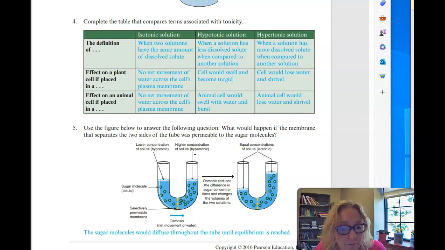So this would be a salt solution with something in it or a sugar solution with something in it. The plant cell would lose water and shrivel up because water is trying to go to the hypertonic solution and the water is trying to dilute things. The effect on the animal cell, an animal cell would lose water and shrivel. If you look at this right here, the sugar molecules would diffuse throughout the tube until equilibrium is reached. So basically, the water will just